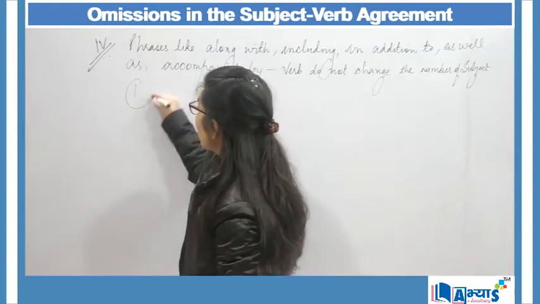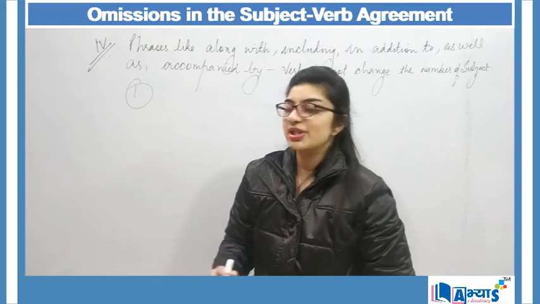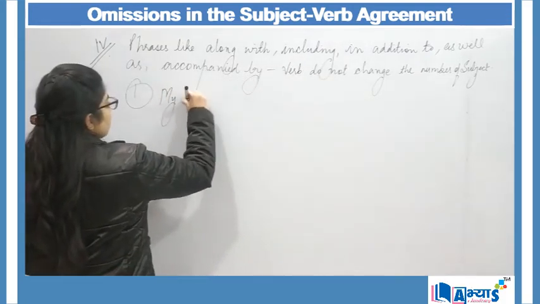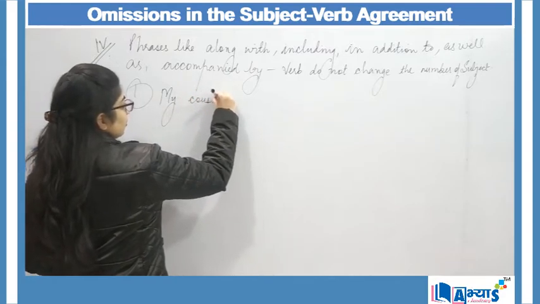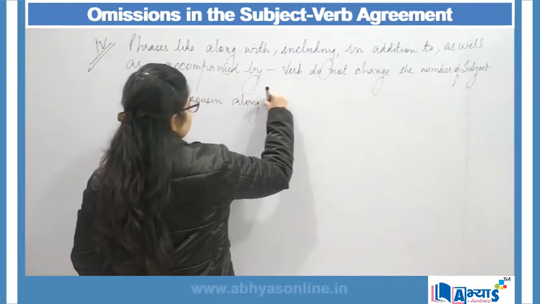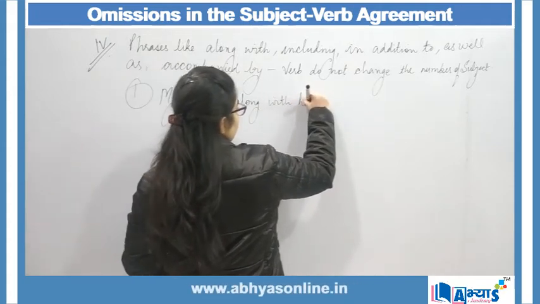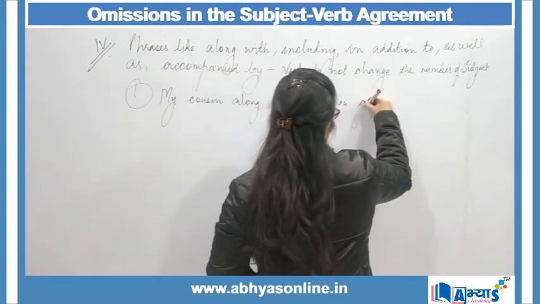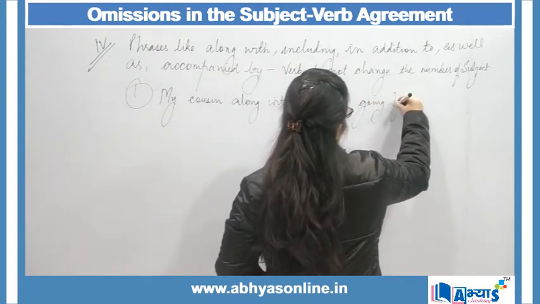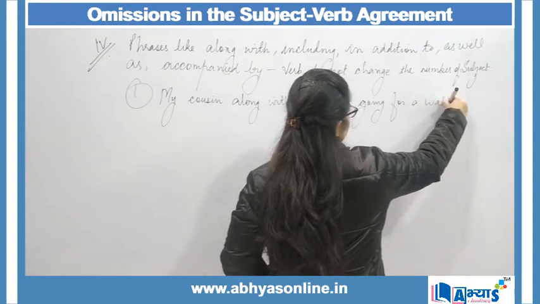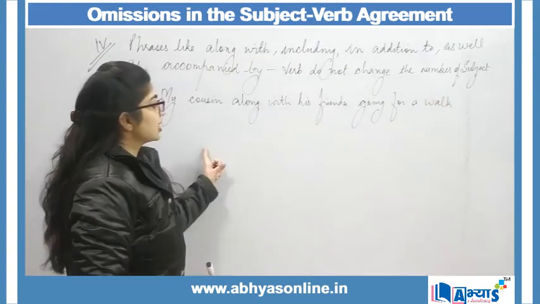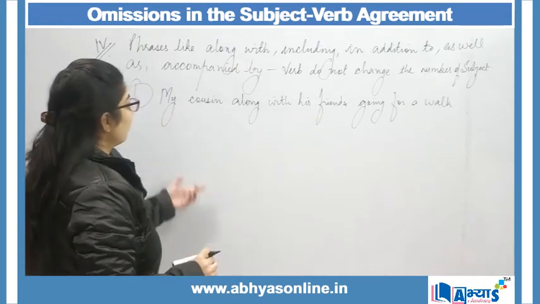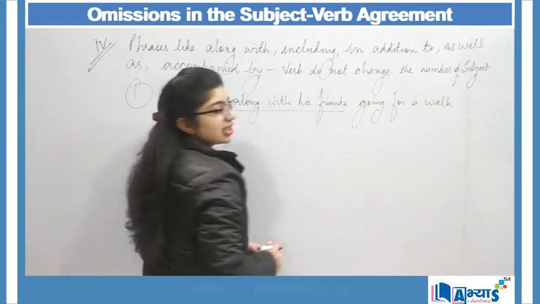Here is the example through which we can explain this concept. When I say my cousin along with his friends going for a walk, the phrase over here is along with his friends.